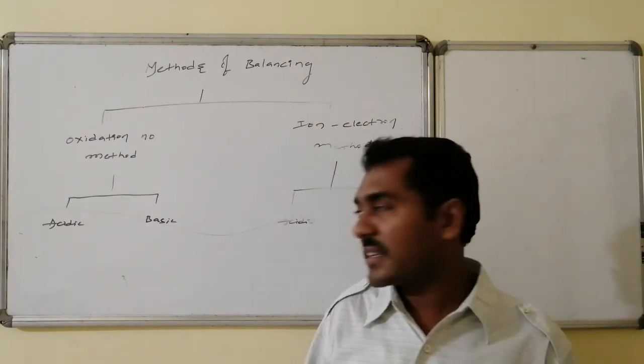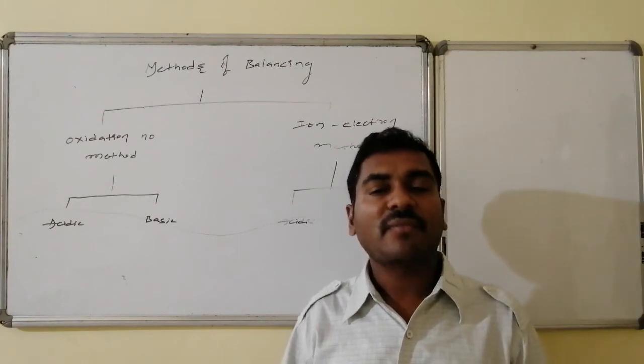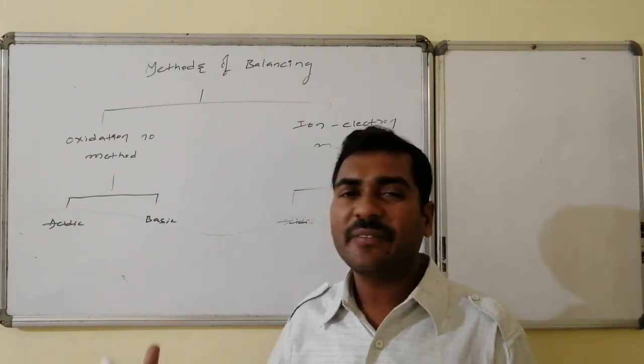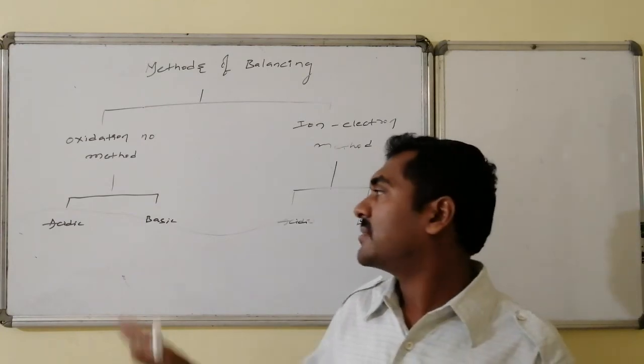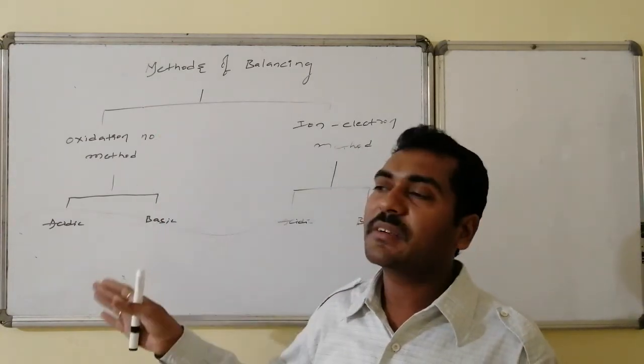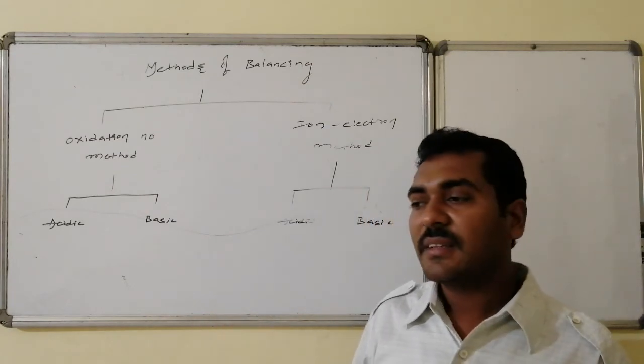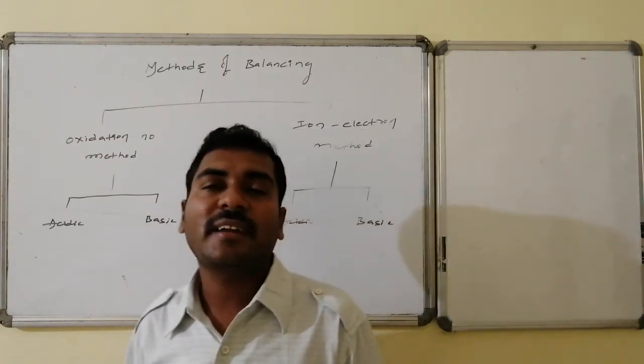And this is also once again in acidic medium. One way of system is there, and in basic medium one way of system is there. Both are slightly different from one another. Like this, oxidation number method based acidic medium balancing and basic medium balancing. Similarly, the second method is the ion electron method.